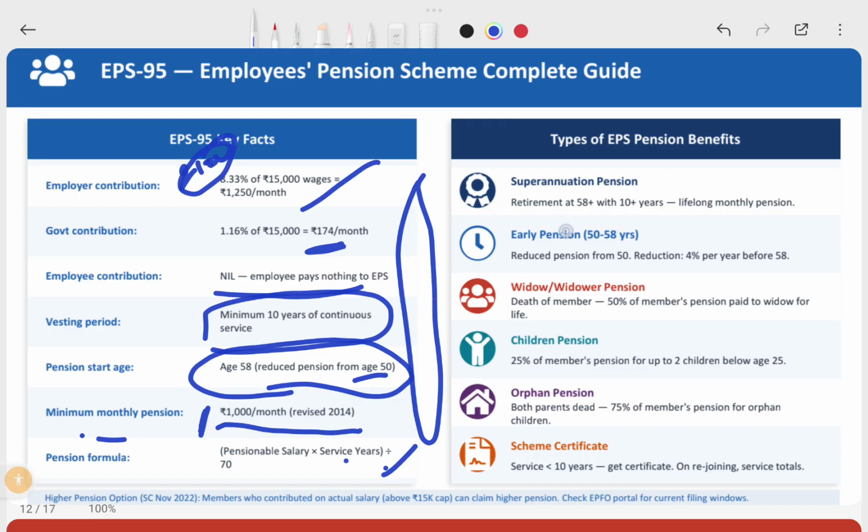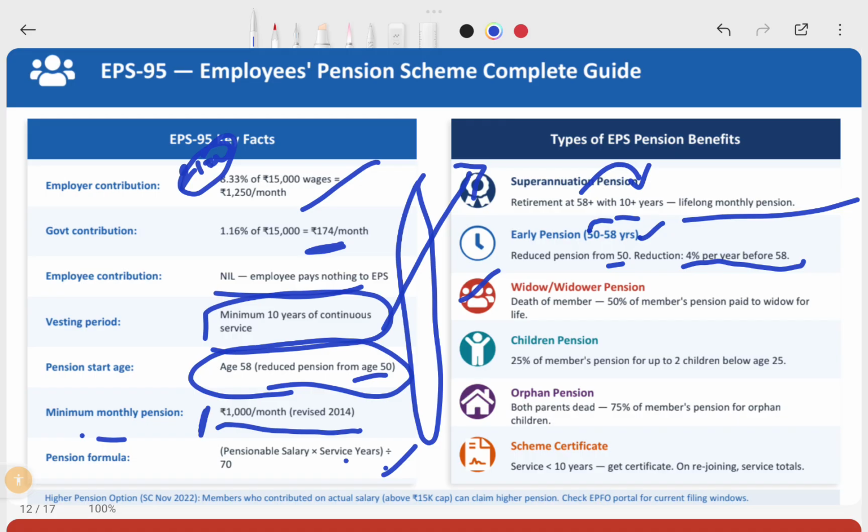One is superannuation pension. At the age of retirement, after waiting 10 years, you will get a lifetime monthly pension. So until the end of your life, you will get this. At the age of 60, you wait 10 more years, and then you will get the lifetime pension. Every month you will get that pension. The early pension is at 50 or 57 years. You start taking the pension from that month. Then the pension is reduced from 58, with a reduction of 4% per year before 58.